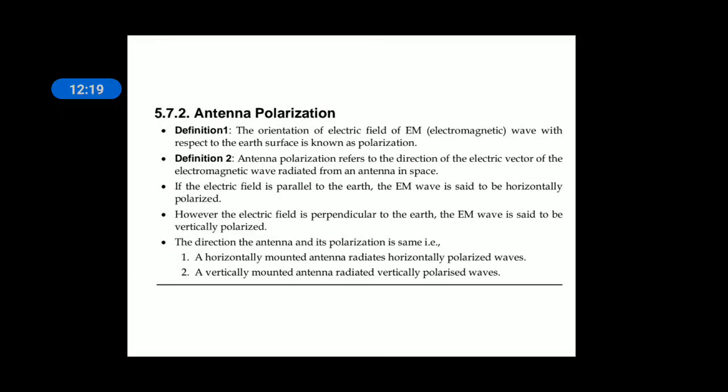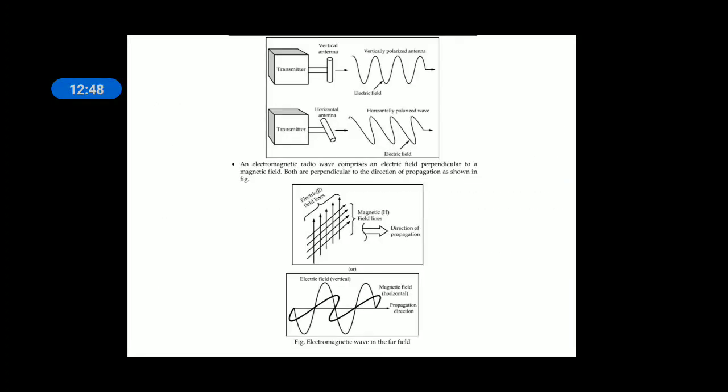If the electric field is parallel to the earth, it is called a horizontally polarized antenna. If the electric field vector is vertical to the earth surface, it is a vertically polarized antenna. The direction of the antenna and its polarization should be the same. A horizontally mounted antenna radiates horizontally polarized waves, and a vertically mounted antenna radiates vertically polarized waves.